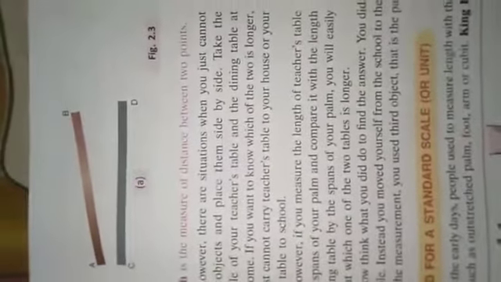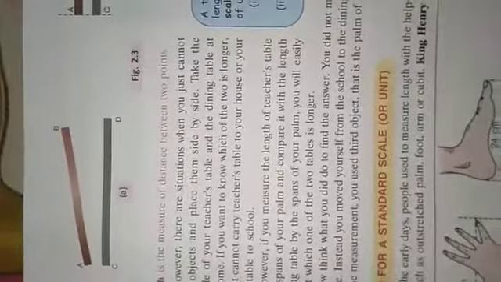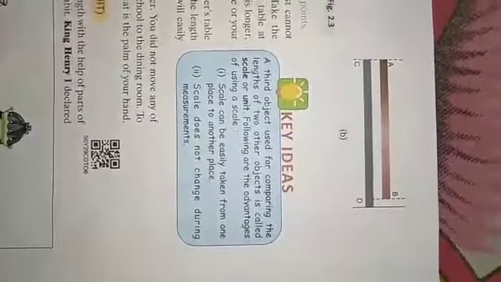Now suppose AB and CD are two rods. If I ask you which rod is longer, you can't say that from the following figure. To give the answer, you need to place them side by side, like this, is not it? And from the picture you can now conclude that, sir, CD is longer than the rod AB. But there are some situations when you just cannot move objects and place them side by side, is not it?